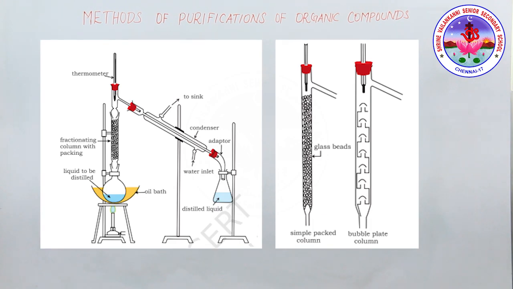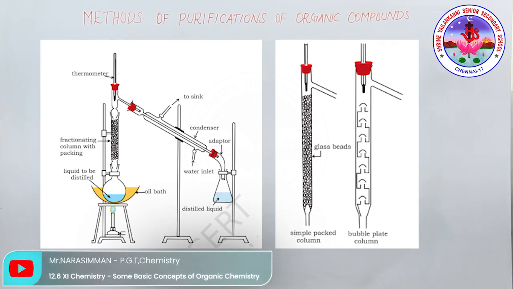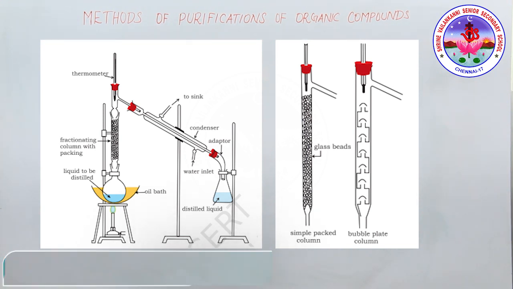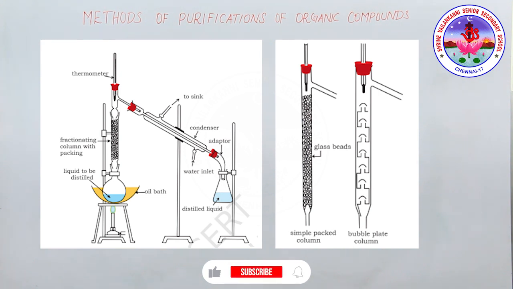The next is the fractional distillation process. You can see the diagram of fractional distillation. Here the vapors of the lower boiling fraction reach the top of the column first, followed by the vapors of the higher boiling fraction. If the difference in the boiling points of two liquids is not much, simple distillation cannot be used to separate them. The vapors of such liquids form within the same temperature range and are condensed simultaneously. So the technique of fractional distillation is used in such cases.